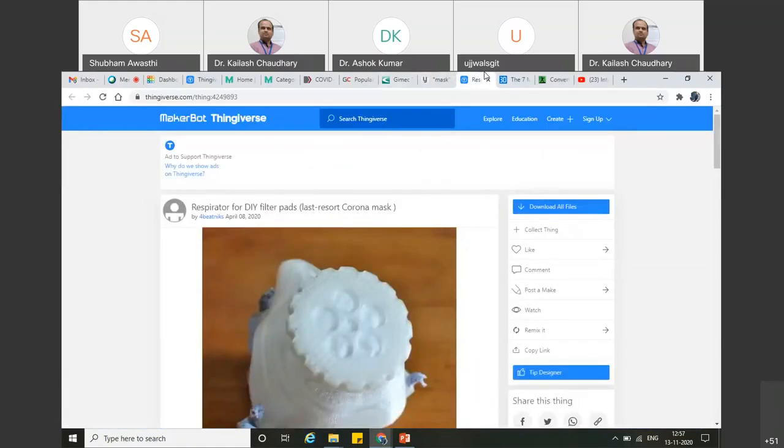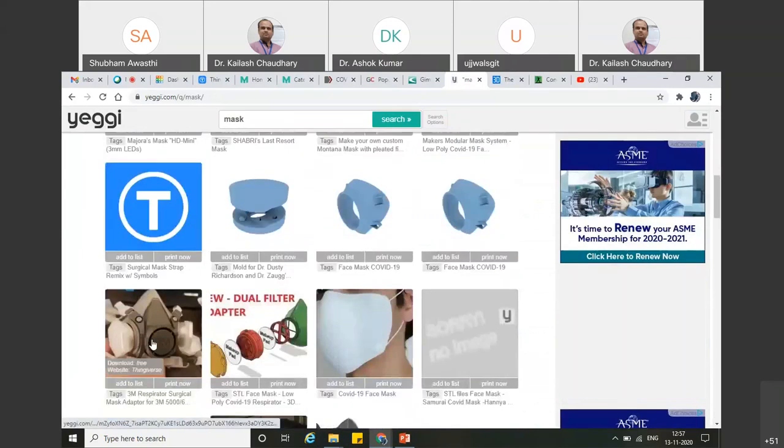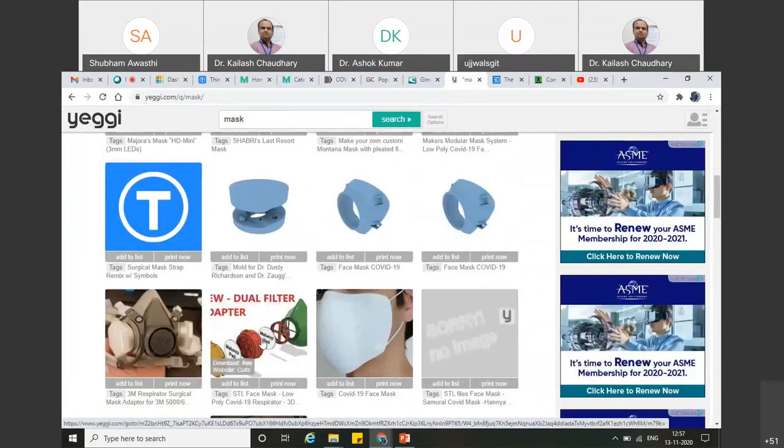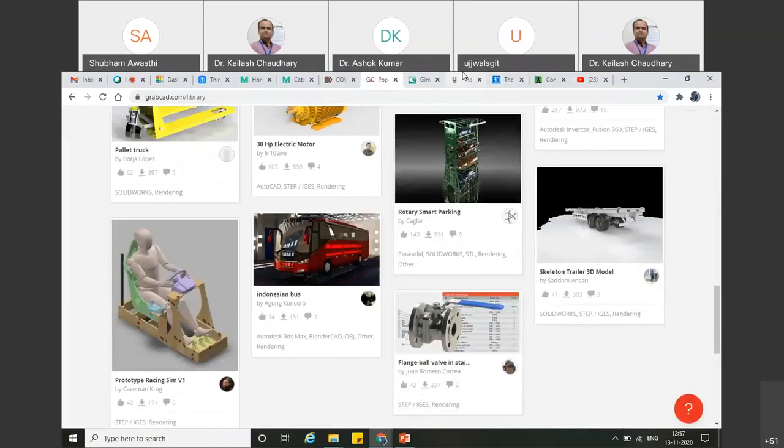Let me go to the next one. This is the Aggie which I have sourced, and whenever you click on any image, you will see whether it is free or paid. If it is free, then you can download it easily. If it is paid, it is for sale, so you have to pay some amount. Most of the time, it will redirect you to the web page of that manufacturer or the uploader where it is already uploaded. So this is all about the pages which we have covered.